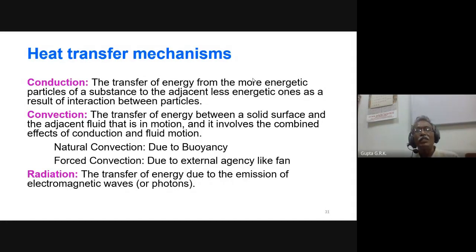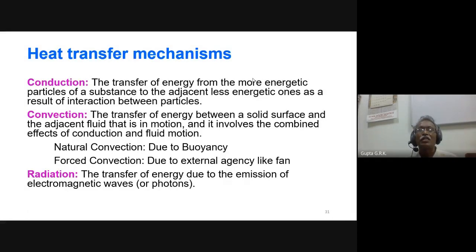And again, convection can be of two types: natural convection and forced convection. Suppose a hot body is kept outside on the table. Because of the colder atmosphere, there will be heat going out, and due to the temperature difference, there will be density difference of the fluid. High temperature means low density, and it goes up naturally.